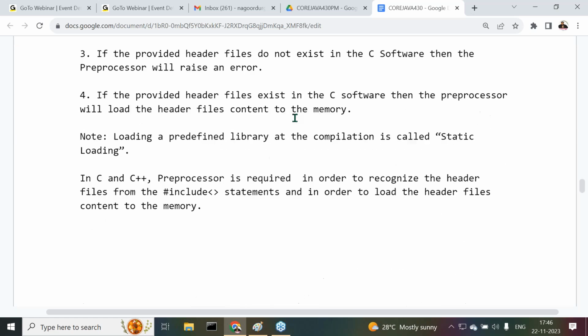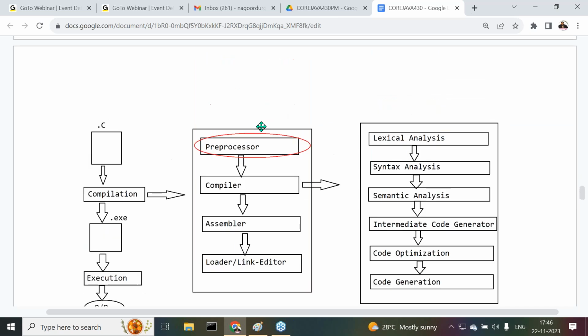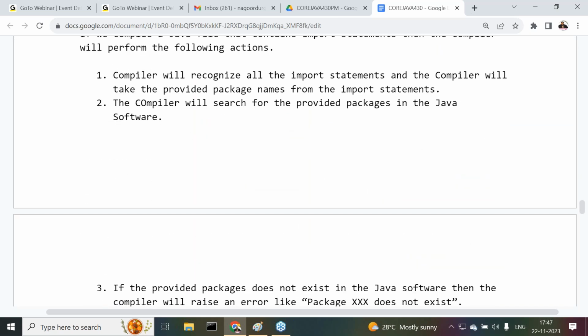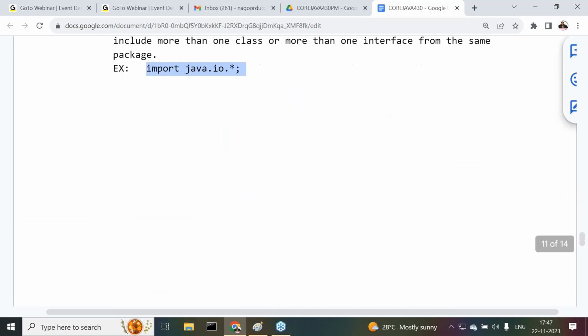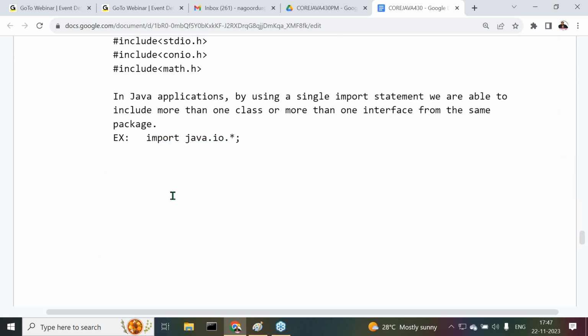Fine. So I have given both the diagrams. This is the C and C++ diagram. Similarly, this is the Java related diagram. That interview question is important at a fresher level. There is a chance to get this type of question from a fresher. If you understand it clearly, this is also another important difference we have to understand.